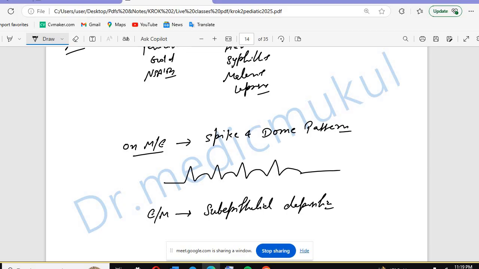Sir, after malaria, is it leprosy? After malaria, there is leprosy. Okay, then on electron microscopy, you are going to see subepithelial deposition.